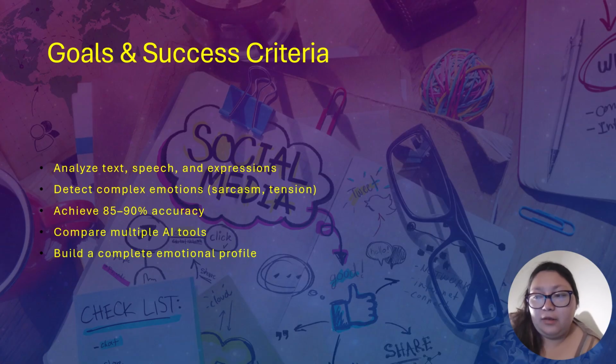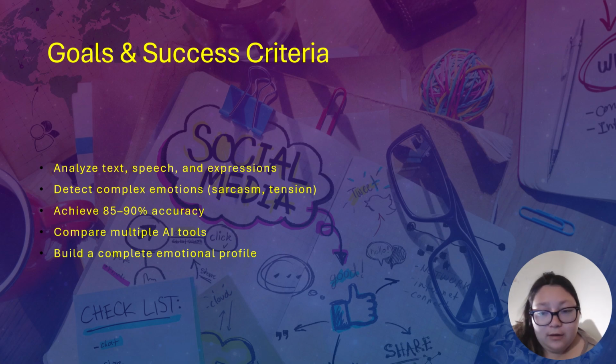By detecting complex emotions like sarcasm and frustration, as well as self-justification, and achieving around 85 to 90% accuracy. Another goal was to compare results across different AI tools to create a more complex emotional profile for this TV show.